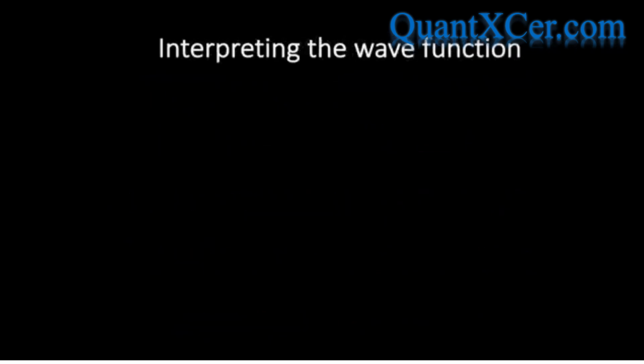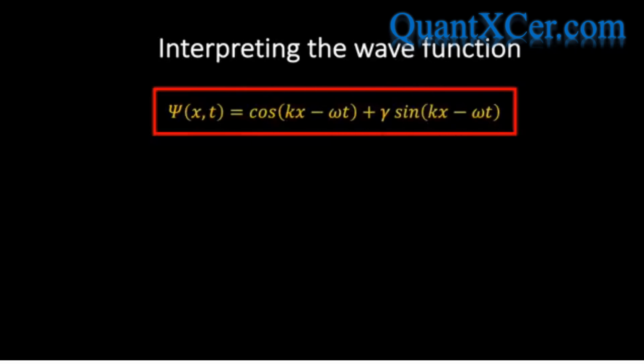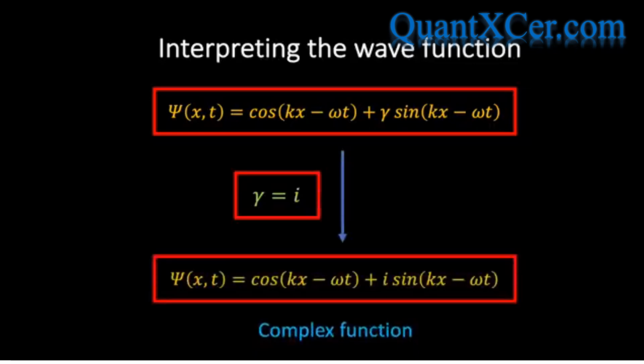In order to answer this question, it will prove illuminating to look again at the free particle wave function that we used in our previous analysis. If you recall, we had the following expression, but we also found that this function is only a solution to the Schrodinger equation if gamma equals i. And if we sub this into the wave function expression, we find the following result. We see that our wave function is a complex function, meaning that it contains the imaginary number i.